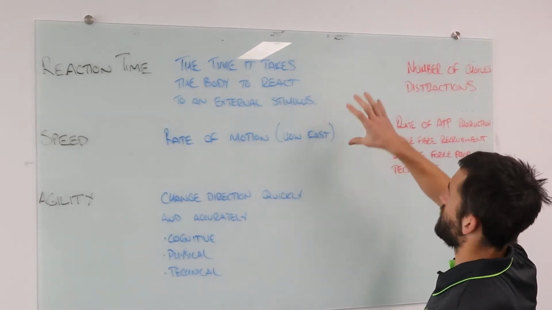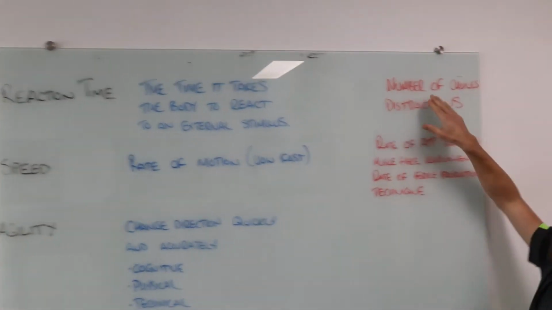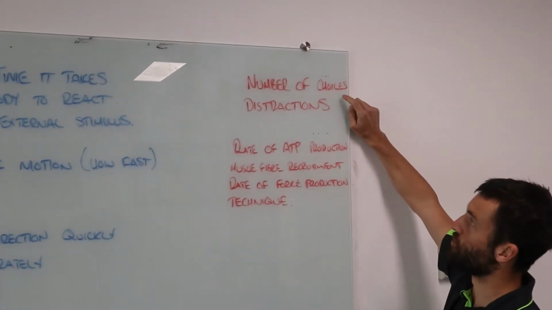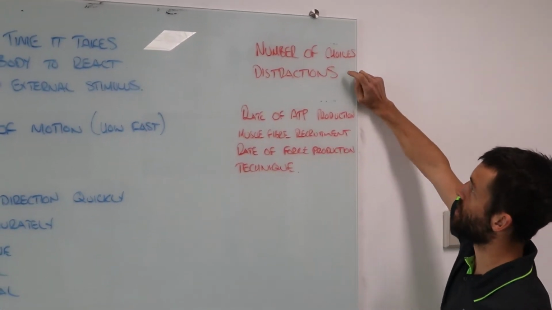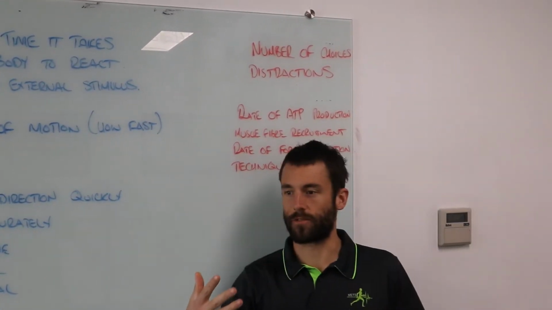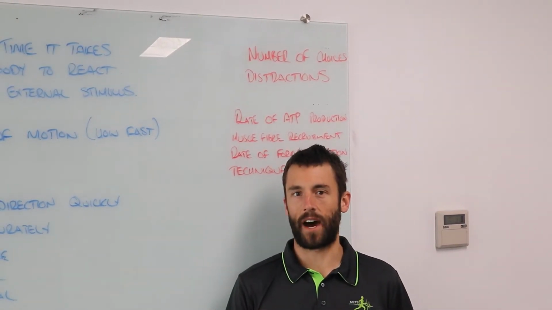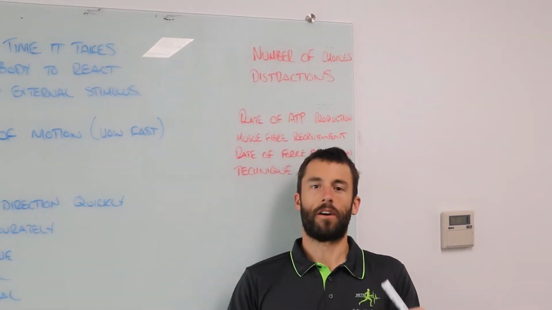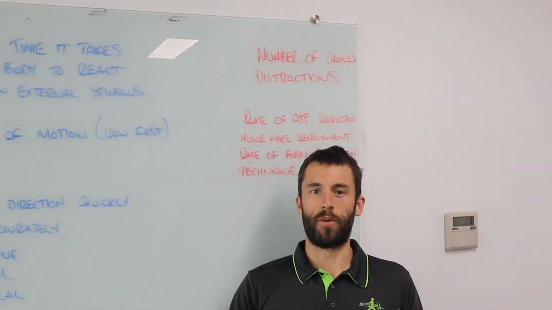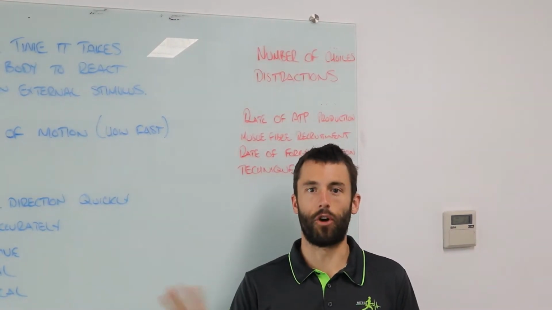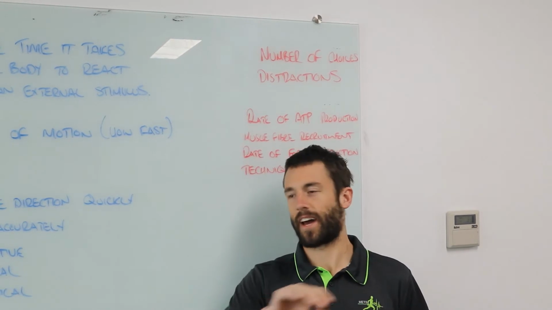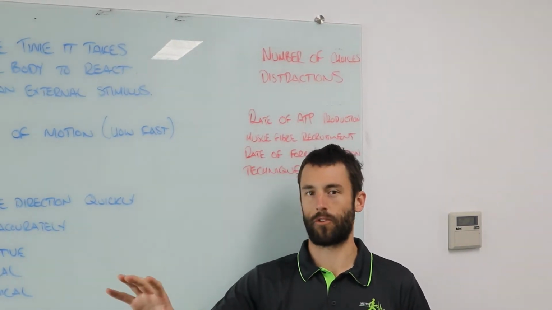Now, some key points here. The two main things that are going to impact this are a number of choices and any distractions. So when we say number of choices and distractions, let's think about a really simple one: the start of a 100-meter sprint at the Olympics. It's a really impressive moment. The stadium goes silent. There's no noise. So no distractions, right? They take out all those distractions. We want the peak performance here.